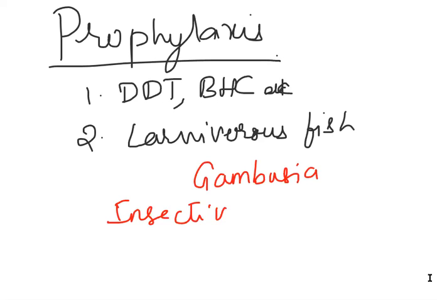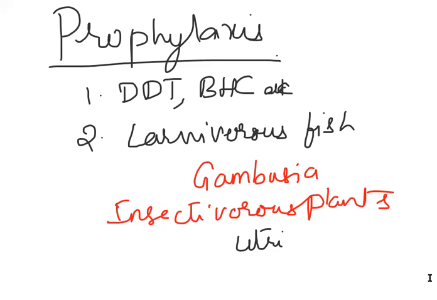Equal importance in the NEET examination, so just focus here. Insectivorous plants like Utricularia. Insectivorous, what does it mean? Which eats insects. We have to use insectivorous plants like Utricularia in the places where mosquitoes breed.